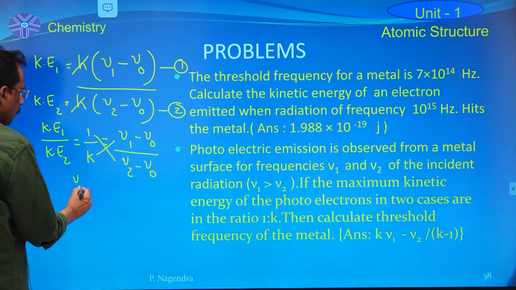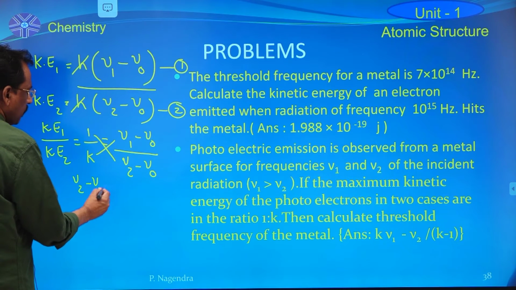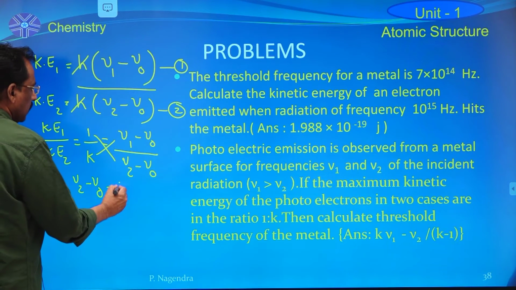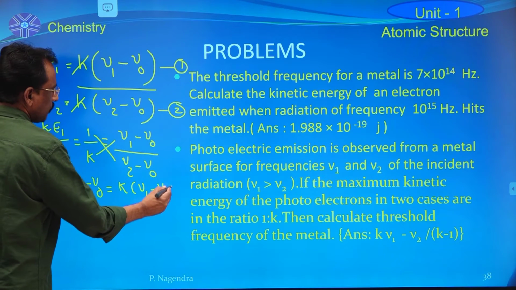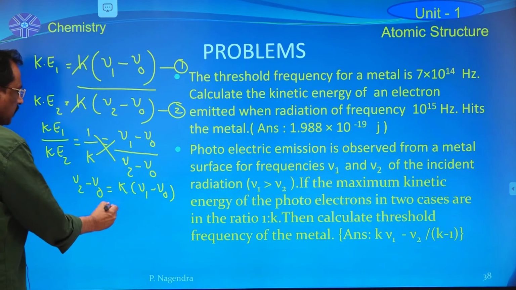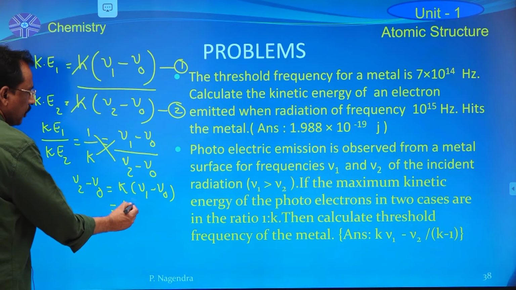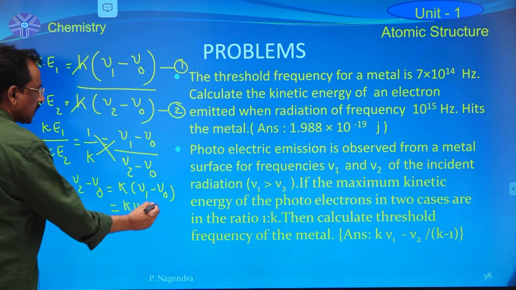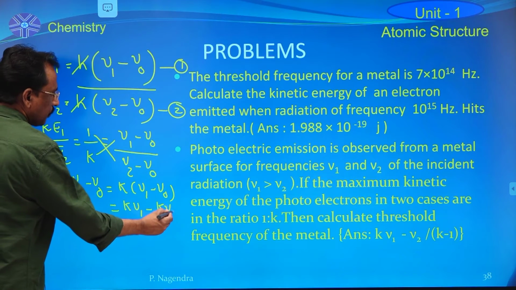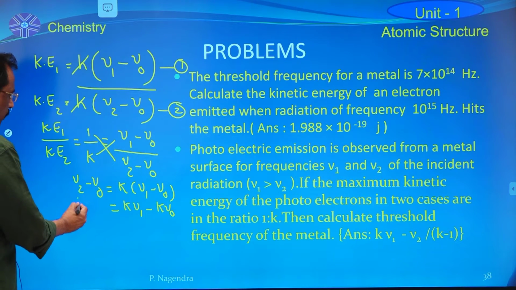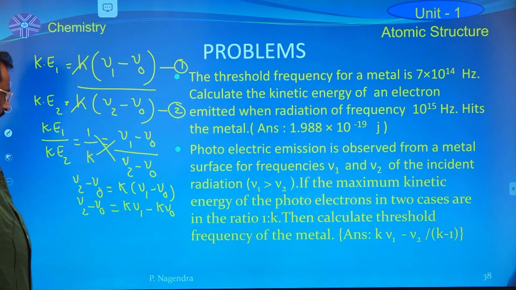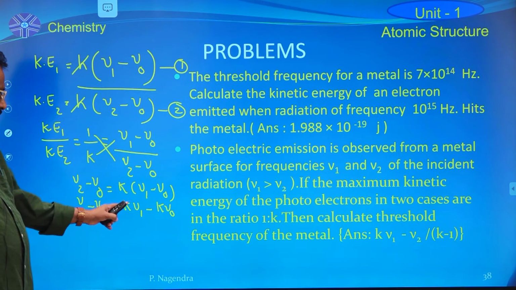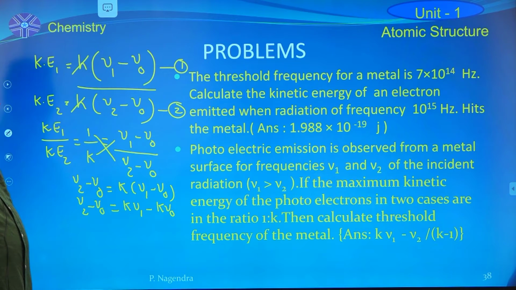nu2 minus nu0 is equal to k into nu1 minus nu0. This is equal to k nu1 minus k nu0.